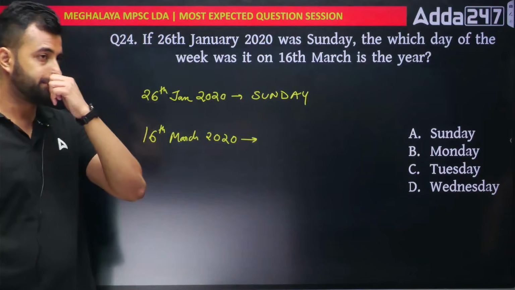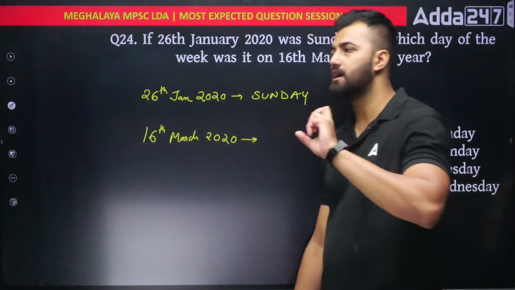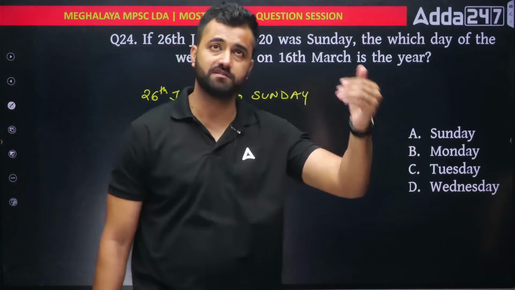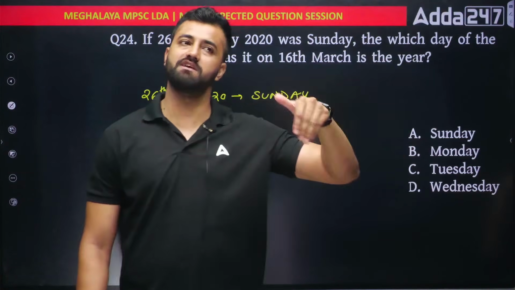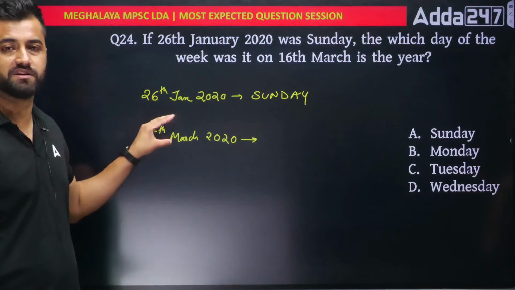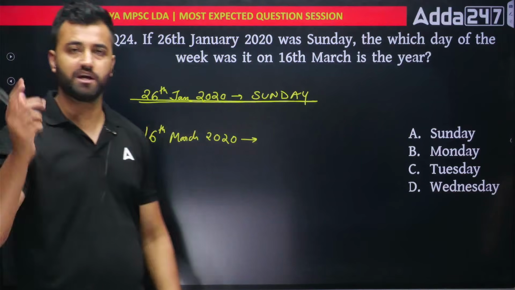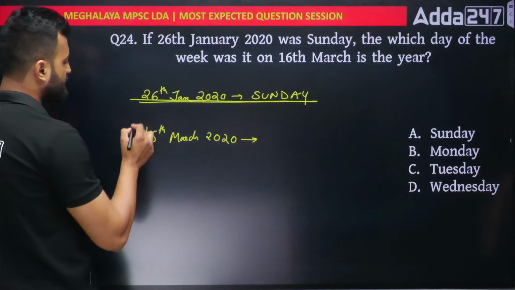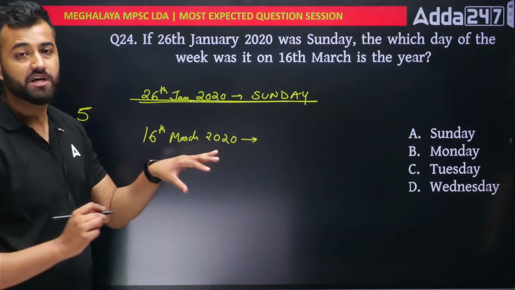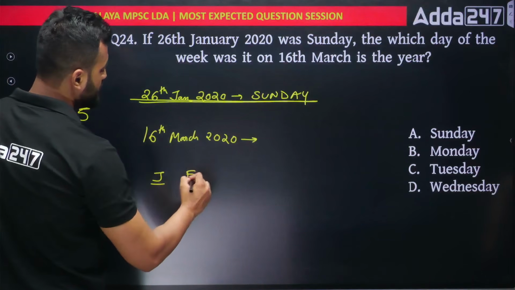So how to do it is very simple. See, we are going to utilize the concept that a day repeats after every 7 days. Suppose I say today is Sunday. So when will next Sunday come? After 7 days. Again, when will next Sunday come? After 7 days. So 7 days, 7 days, 7 days ahead, we'll get the same day. So let's check how many days are here in between these days. So till 26 January, it is Sunday, right? So how many days is left? In January, there are 31 days. So you would say, sir, in January, we have 5 days left. And in March, okay, to go to March, I have to cross February. If you see the calendar, we have January, February, and March.